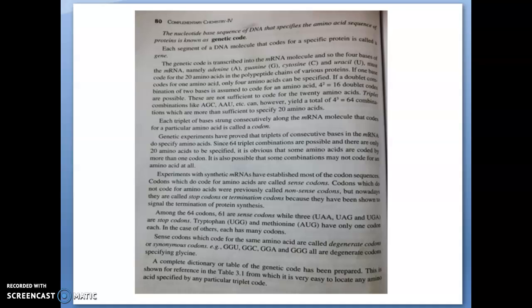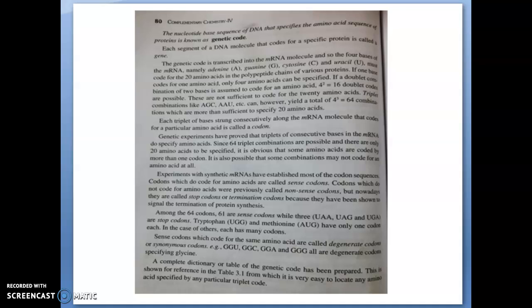But nowadays they are called stop codons or termination codons, because they have been shown to signal the termination of protein synthesis. A termination codon does not represent any amino acid, and it is the signal for the termination of protein synthesis.